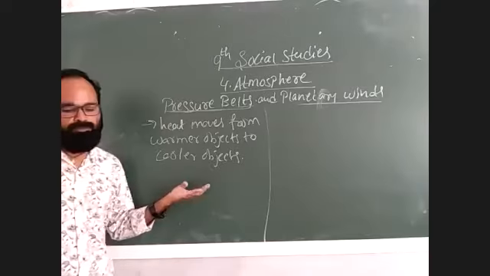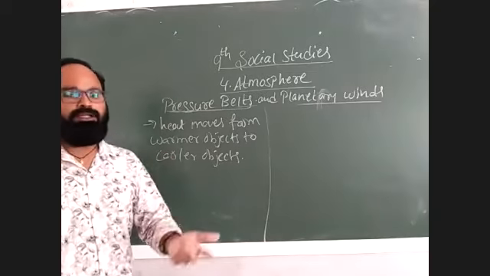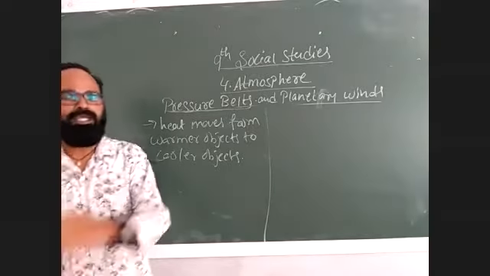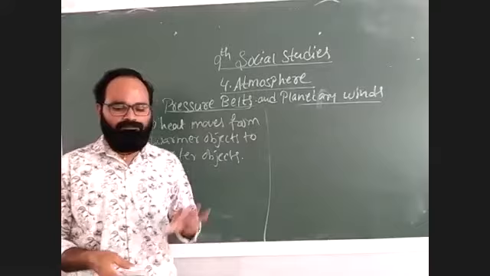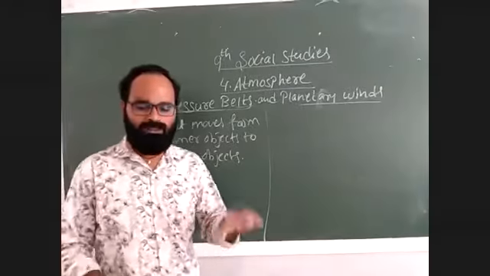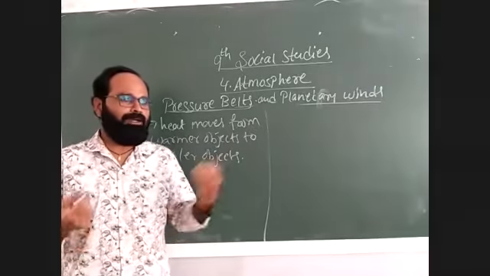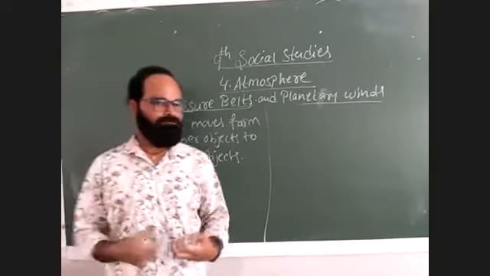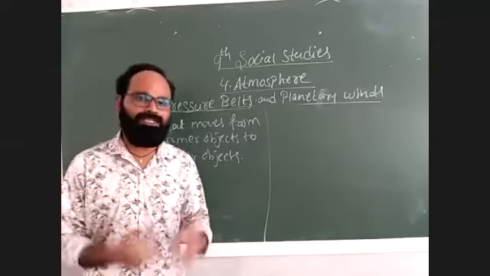Air moves from high pressure to low pressure, what we call a wind. When air moves from high pressure to low pressure, it is called a wind. If the wind moves slowly, where we are comfortable, not completely cold, and it is very comfortable for us to stay there, we call it a breeze.